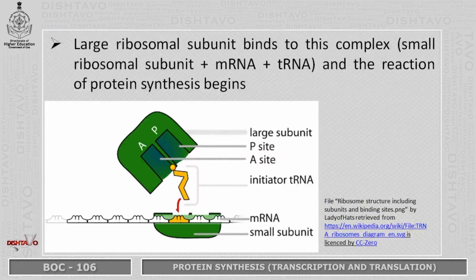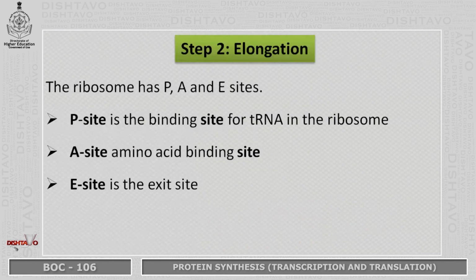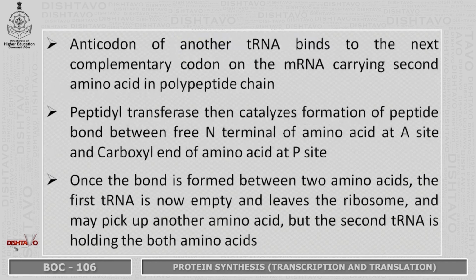Large ribosomal subunit binds to this complex, that is the complex of small ribosomal subunit plus mRNA plus tRNA, and then the reaction of protein synthesis begins. Next step is elongation. The ribosome has 3 sites, P, A and E site. P site is the binding site for tRNA in the ribosome. A site is the amino acid binding site and the E site is the exit site.